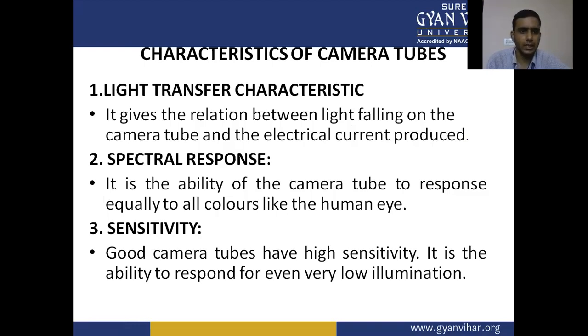It gives the relation between the light falling on the camera tube and the electrical current produced. Spectral response. It is the ability of the camera tube to respond equally to all colors like the human eye.